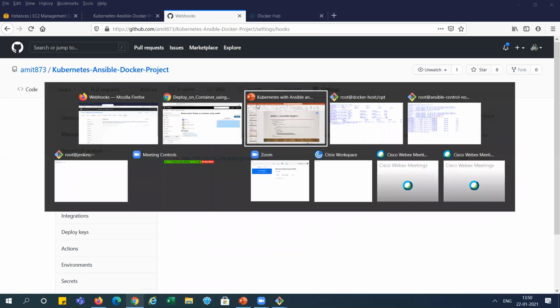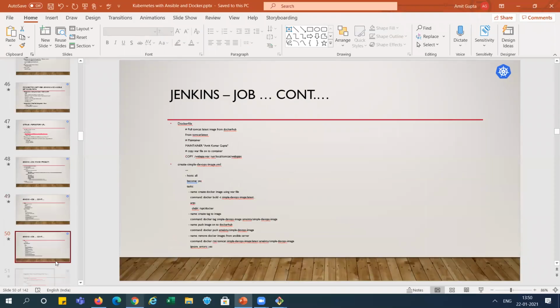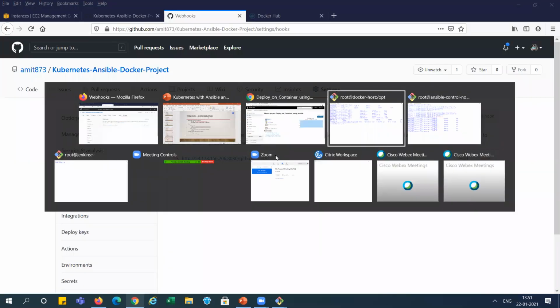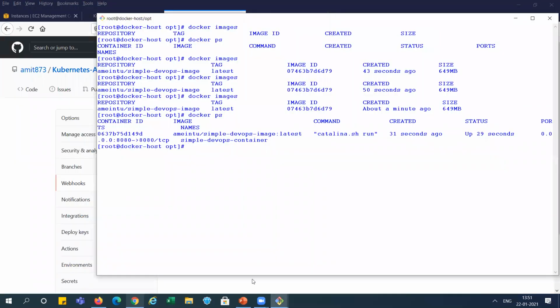Then go to the PPT. I think I explained those things also, right? You can see here this URL. I have changed the Jenkins public IP and host name, and also we have enabled this in the project, right? Now we need to clone the code locally or anywhere we want. Git clone this project. So I am doing it on the Ansible system itself. We can take it from anywhere. It is the Docker machine, so I'm taking the Ansible system, right?